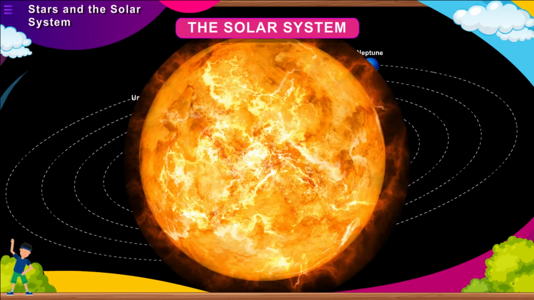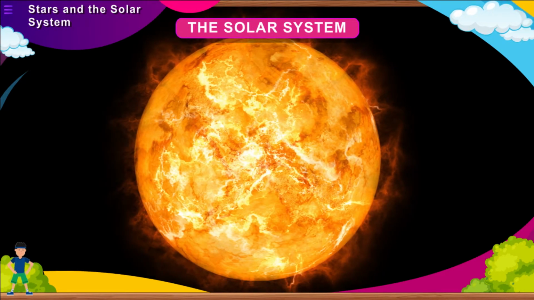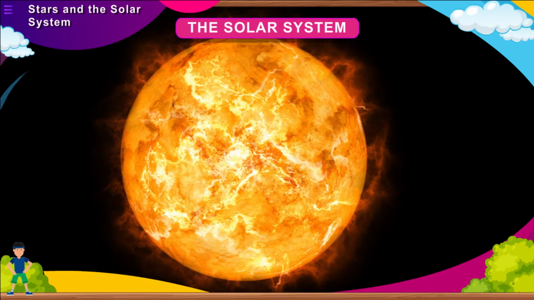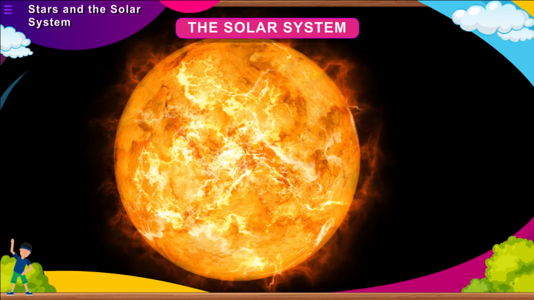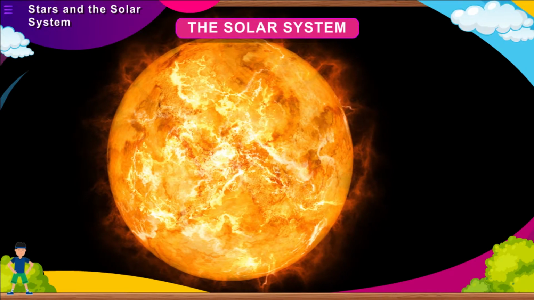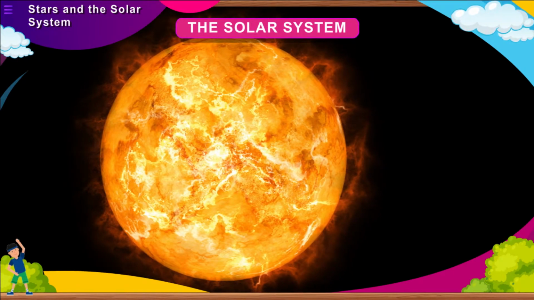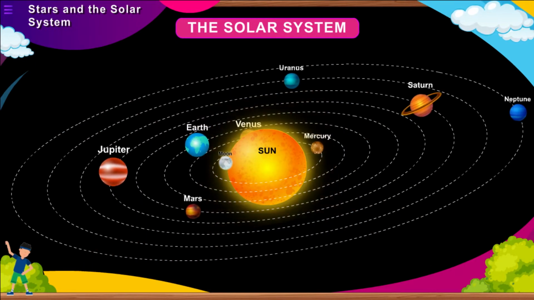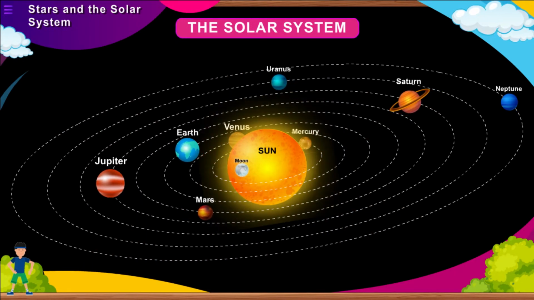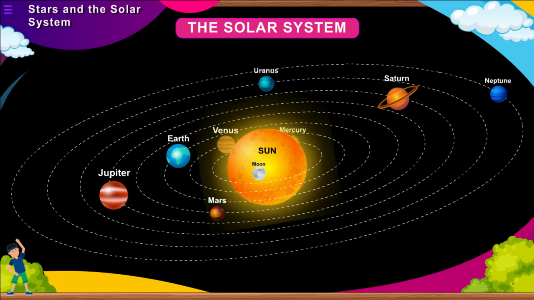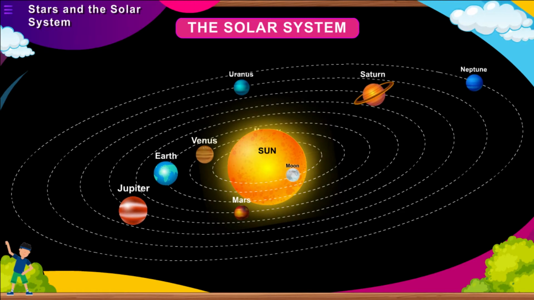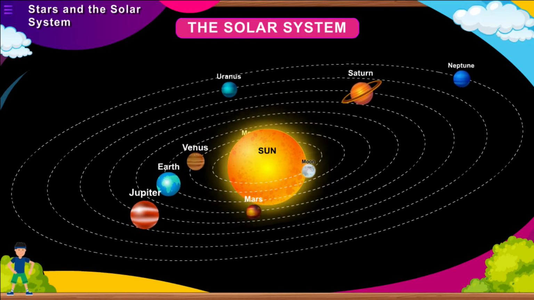Neptune. The Sun. The Sun is the closest star to the Earth, whose temperature is about 14 million degrees Celsius at the center. Gases like hydrogen and helium produce heat and light in the Sun. The planets. There are 8 planets in the solar system which move around in elliptical orbits around the Sun and at the same time rotate on their own axis.